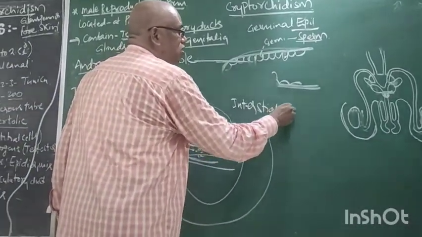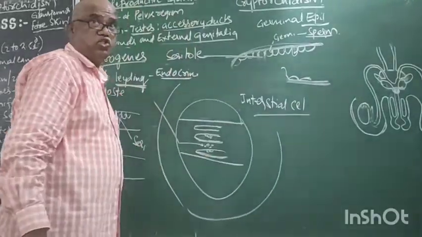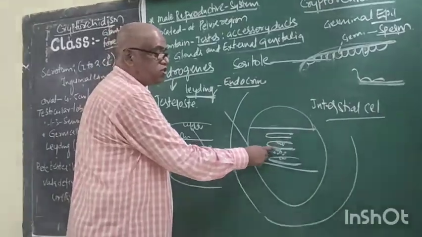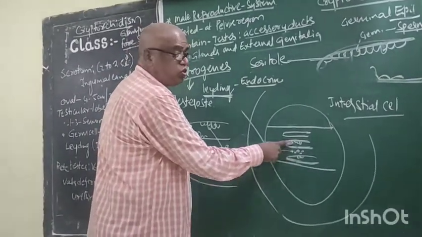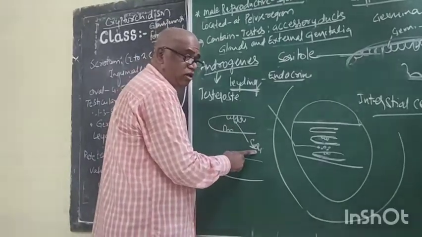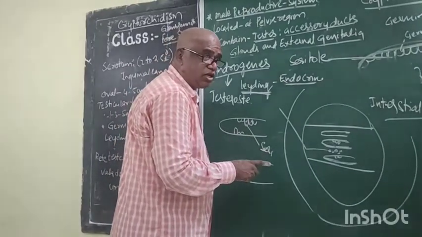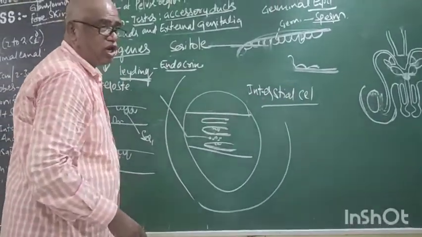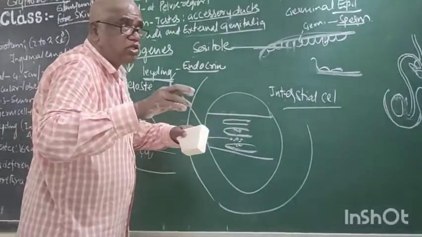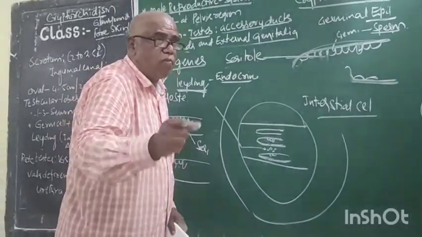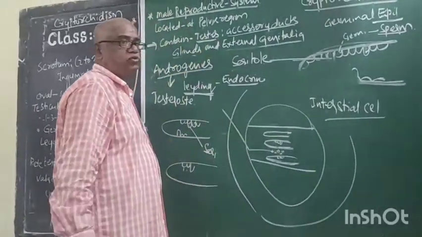The Leydig cell is present between two seminiferous tubules, and the Sertoli cell is present between two germinal cells. Hence, these are commonly called interstitial cells. Based on location they are called the same, but the function is different.